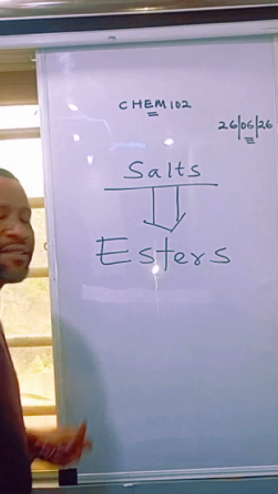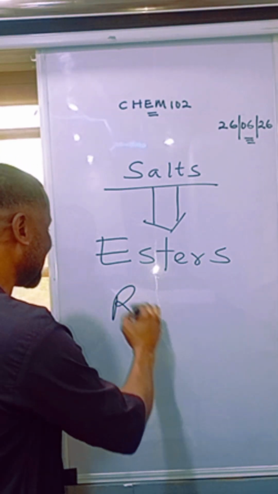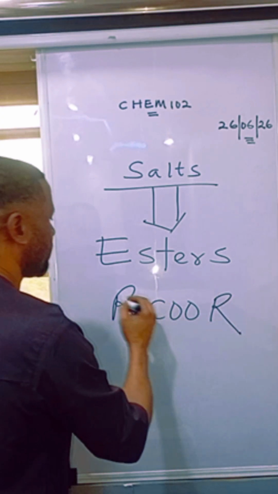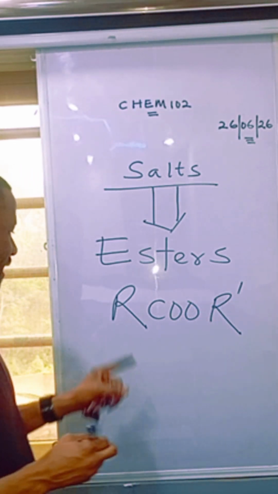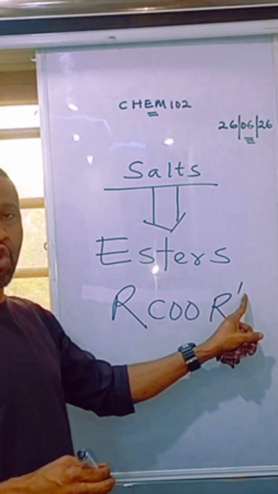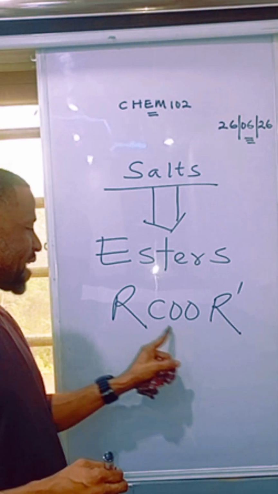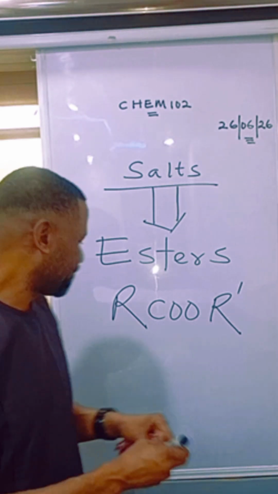Their general formula is RCOOR'. Two alkyl groups, they can be the same or different. That's why I put a prime in one of them. Two alkyl groups separated by the COO group gives you an ester.